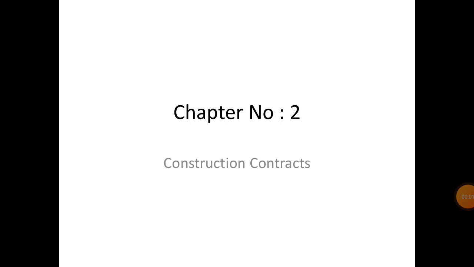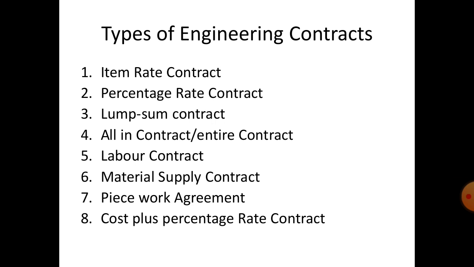Hello students, today we start a new chapter, chapter number 2, construction contract. All of you know what a contract is. A contract is an agreement between two parties or two companies or two firms to complete any work within a time limit with standard specification given by both the companies.